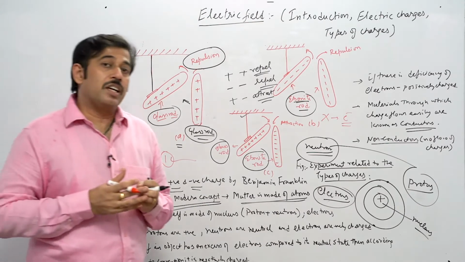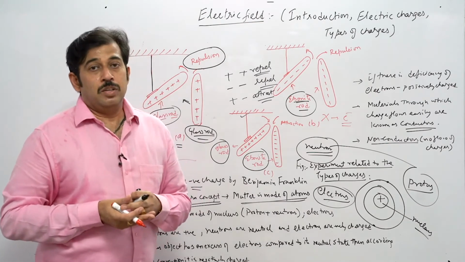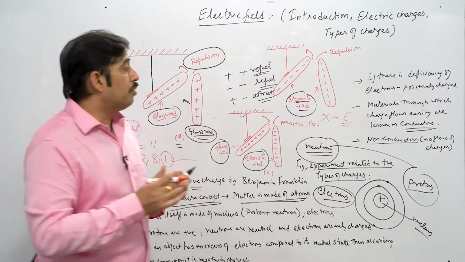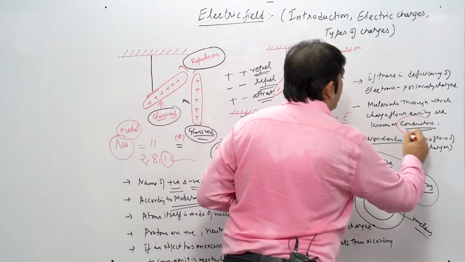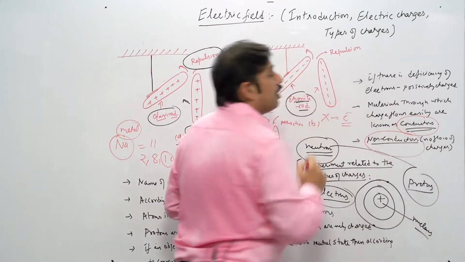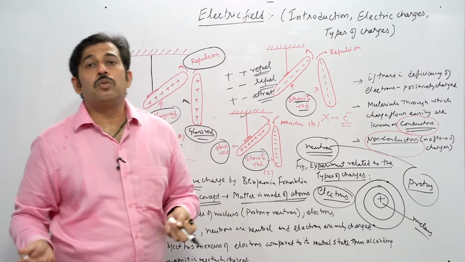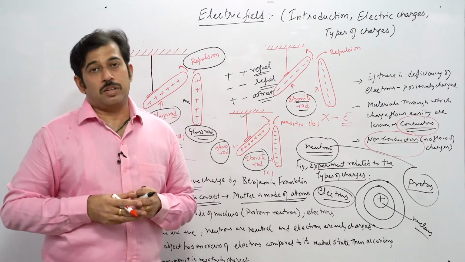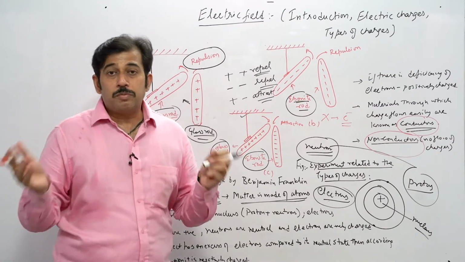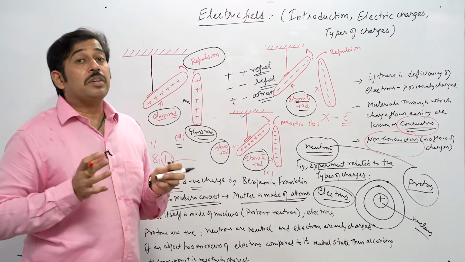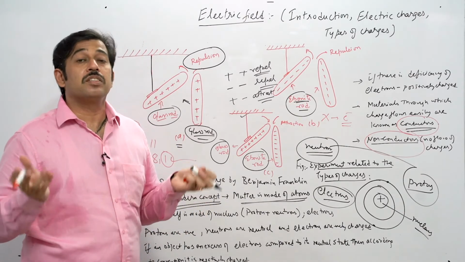Once the electrons are there, the flow will be very easy. So that differentiates the two terms, what is called conductors and what is called non-conductors. Suppose someone asks you how you differentiate between conductors and non-conductors or insulators. So you have to say this: conductors are the materials in which the flow of electrons is there.